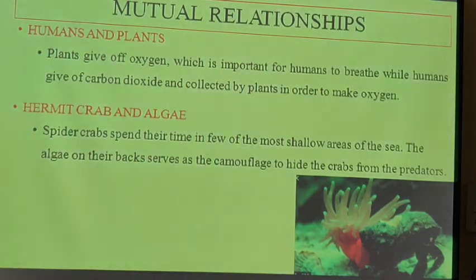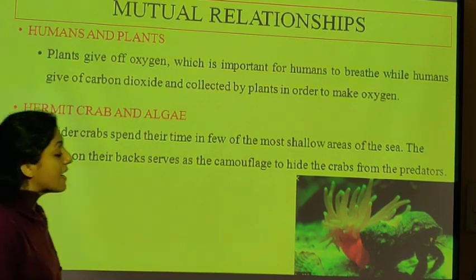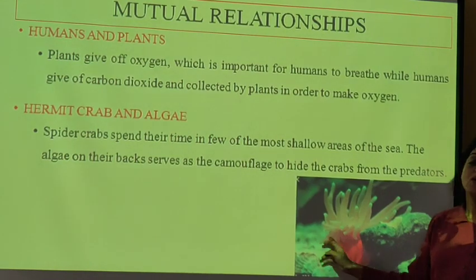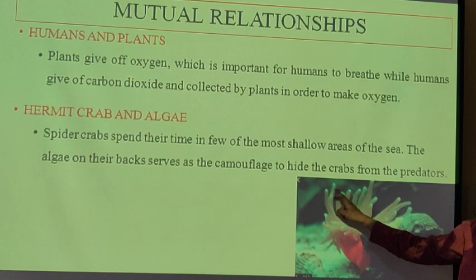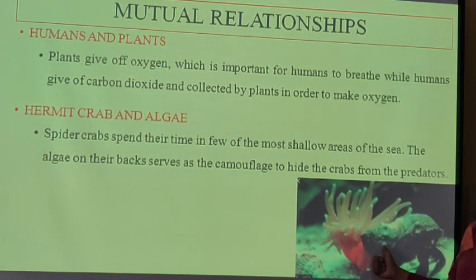Next, between the hermit crab and the algae. The hermit crab carries this algae species with it to hide itself from its predators. It carries this plant with itself and it goes. This is a crab which lives in the shallow areas of the sea.